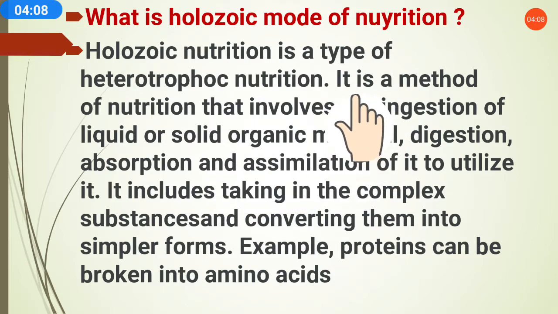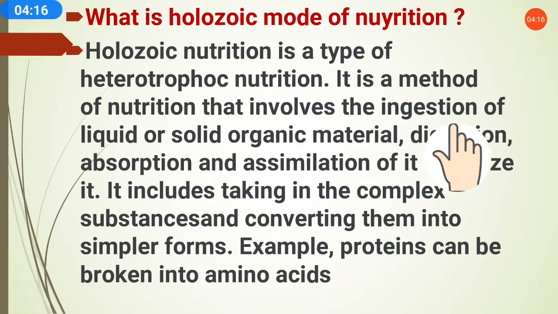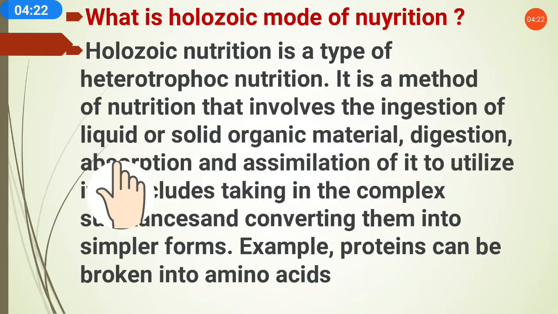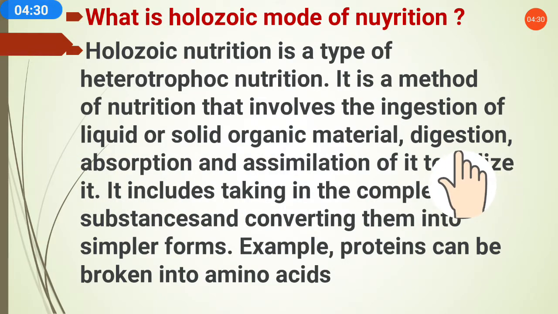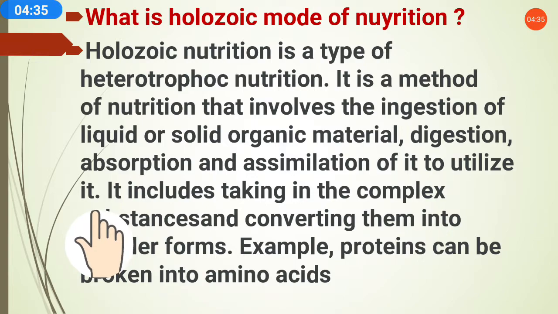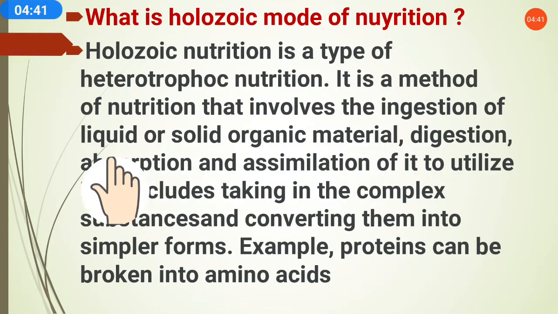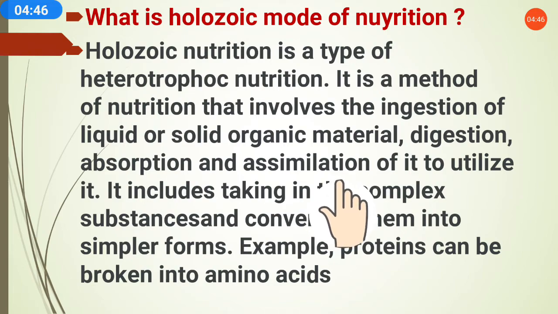Ingestion means taking in either liquid or solid organic material, and then this material is digested, absorbed and assimilated to be utilized. So in this process, ingestion of solid or liquid material happens, then digestion, then absorption and then assimilation.